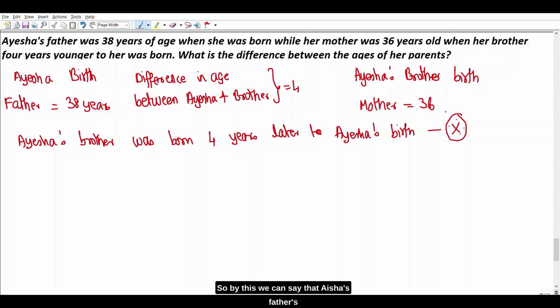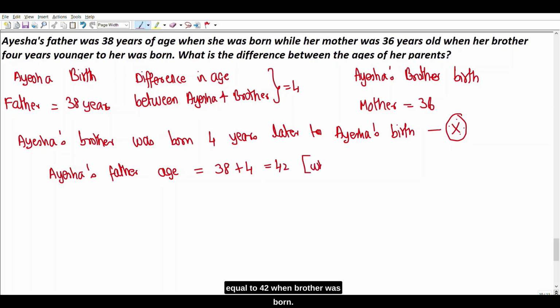So by this we can say that Aisha's father's age is equal to 38 plus 4, which is equal to 42 when brother was born. That is when Aisha's brother was born.